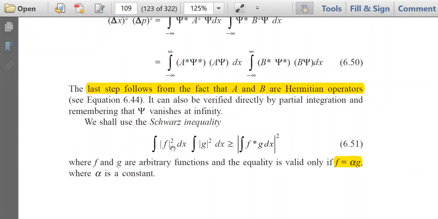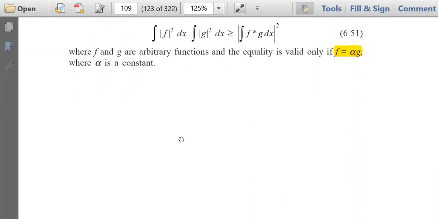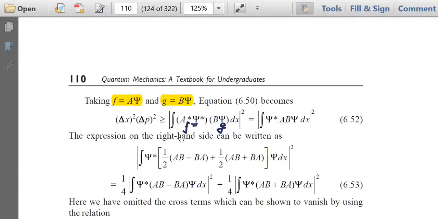Mod of f square we can write as f star into f, and mod of g square as g star into g. So if we write f equal to a psi and g equal to b psi, then this is the same as the right hand side of equation 6.50.